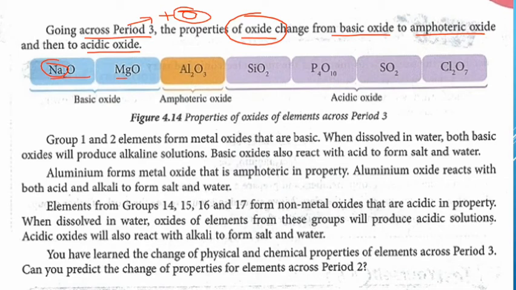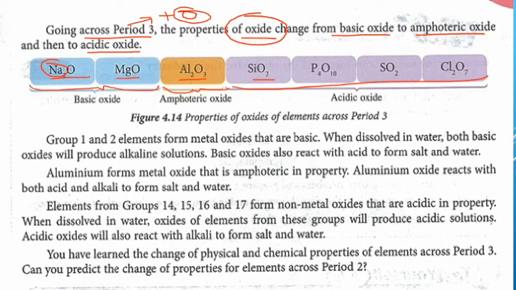Ini magnesium oxide, aluminium oxide, silicon dioxide. Begitulah seterusnya. So, the oxide properties across period 3 for here is basic oxide. Di sini amphoteric oxide. Dan daripada sini pergi sini acidic oxide.